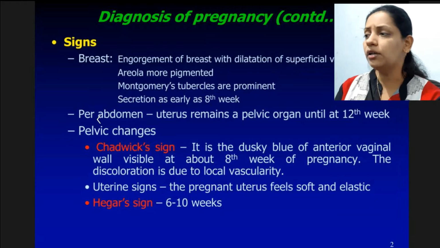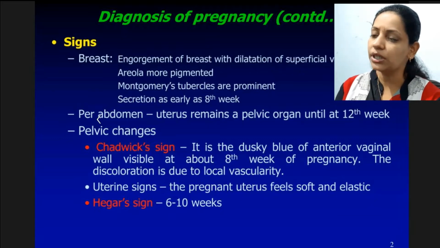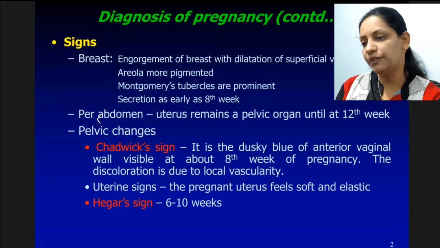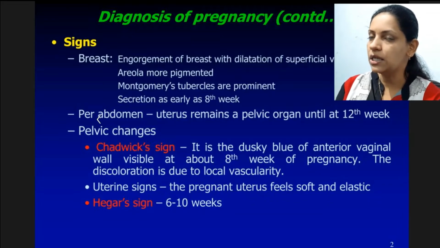Then we can find signs on pelvic PS PV examination. In that there are usually 2 signs. Chadwick's sign, which is the dusky blue color of the anterior vaginal wall, visible at about 8 weeks of pregnancy. This is the bluish discoloration which we can easily see on our PS examination.